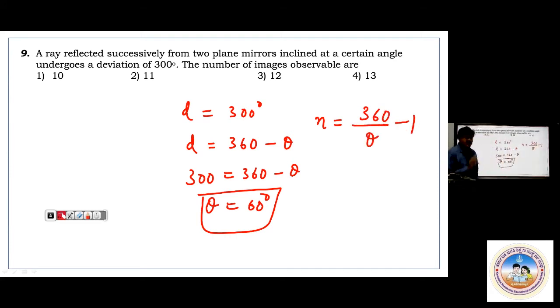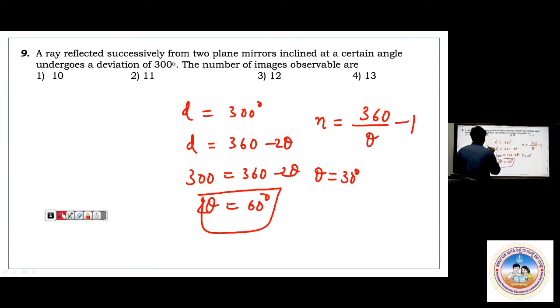First you have to calculate theta. Theta is 60 degree. For that you have to use not 180 minus 2i. Okay, that will be 30 degree. This is 360 minus 2 theta. 360 minus 2 theta, 2 theta is 60 degree. Theta is 30 degree here.